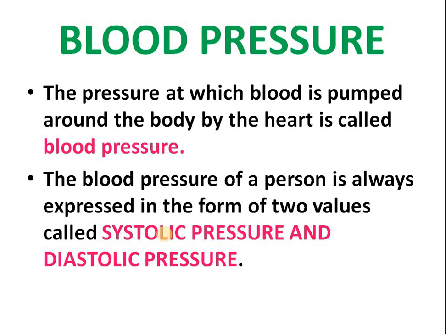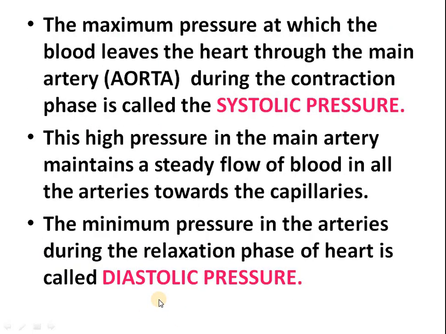The blood pressure of a person is always expressed in the form of two values: systolic pressure and diastolic pressure. So what is systolic pressure? The maximum pressure at which the blood will leave the heart through the main artery aorta during the contraction phase is called systolic pressure.